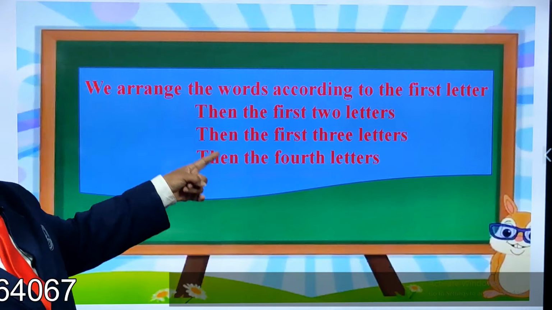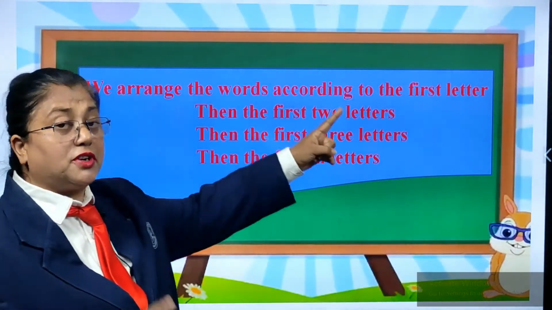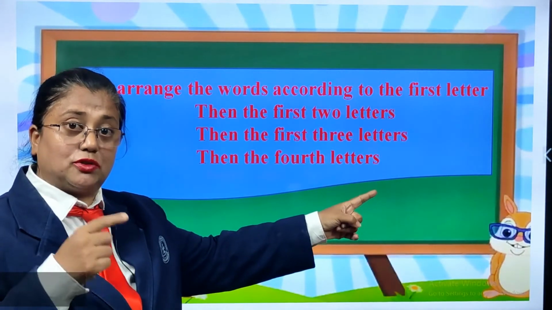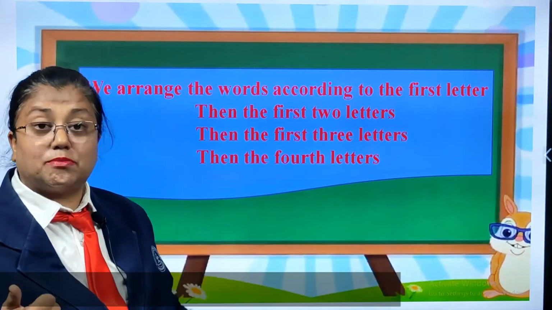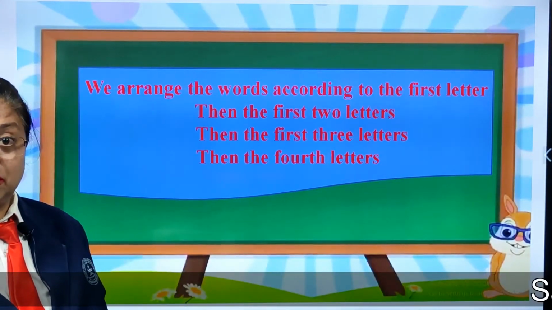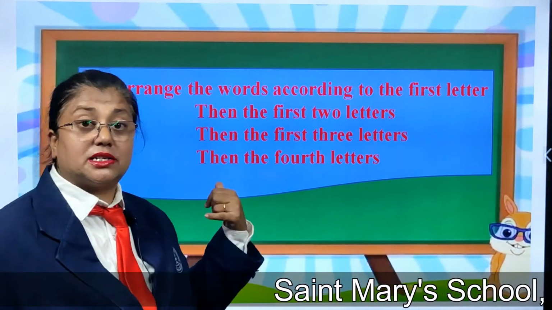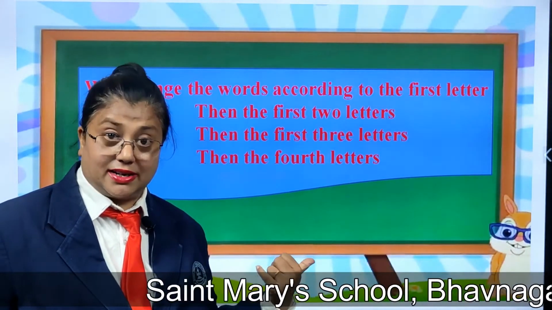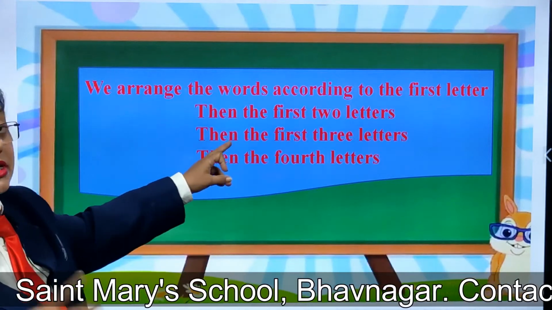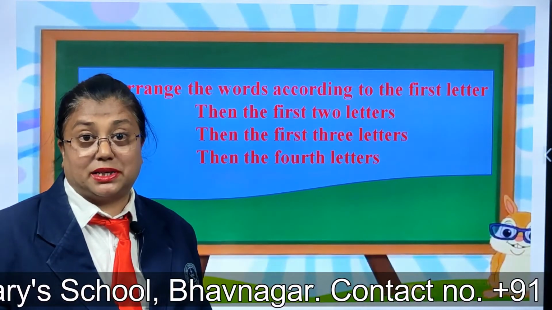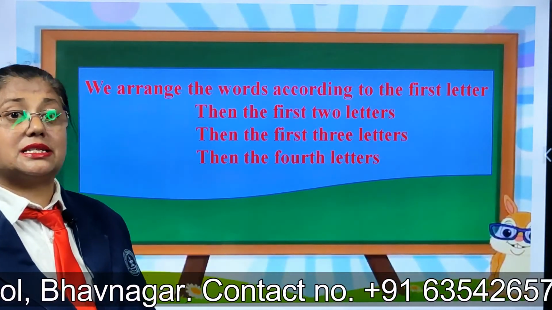We arrange the words according to the first letter. We saw the example of chick, we saw the example of peacock and sparrow. That was the first letter. Then the first two letters we saw CL, right? And then the first three letters also can be compared. We will see it in the next slide.